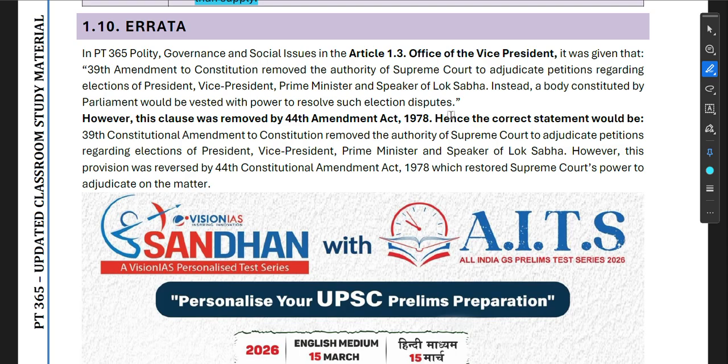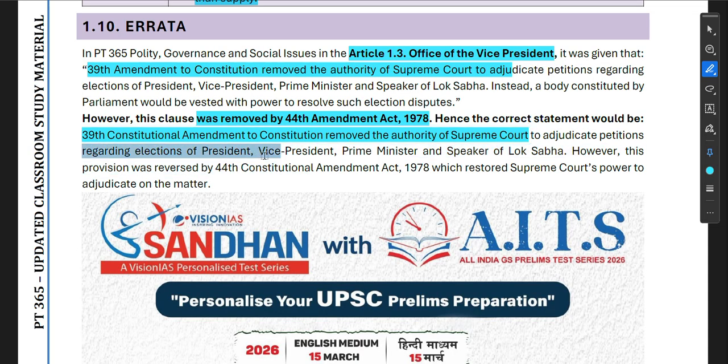Now, a correction. In the PTC article, in a question on the Vice President, it was given that the 39th Amendment revoked the authority of the Supreme Court. So there was a mistake made by Vision IAS regarding Article 71 and the office of the Vice President. The correct statement is that the 39th Constitutional Amendment removed the authority of the Supreme Court to adjudicate petitions regarding the election of the President and Vice President.